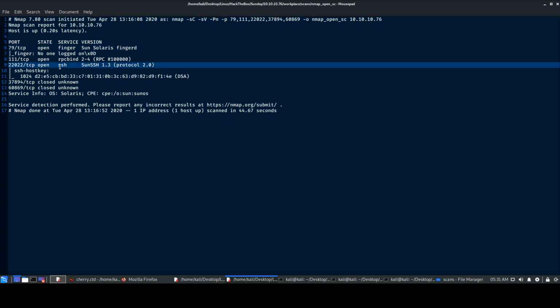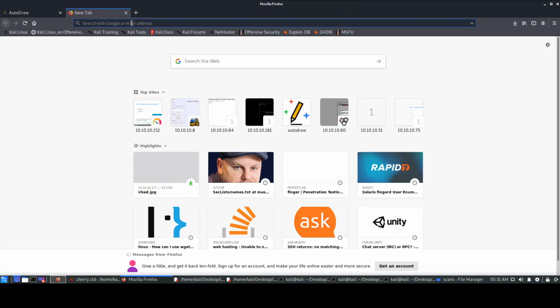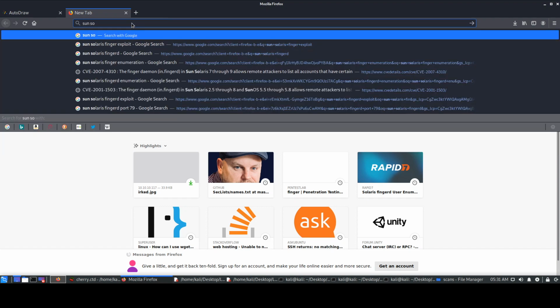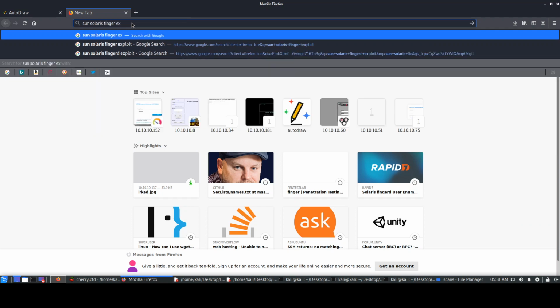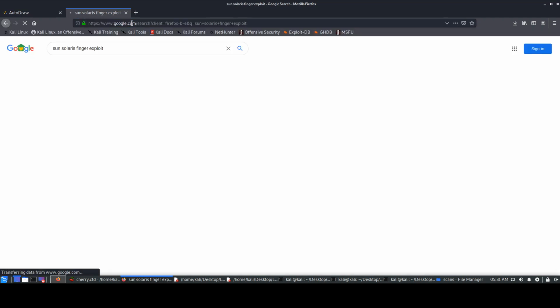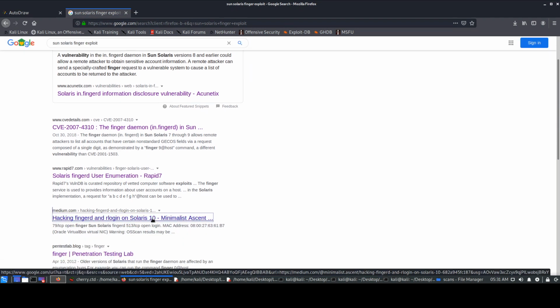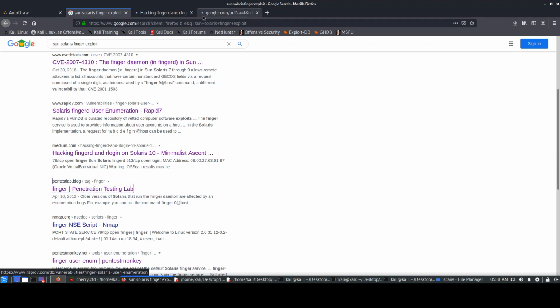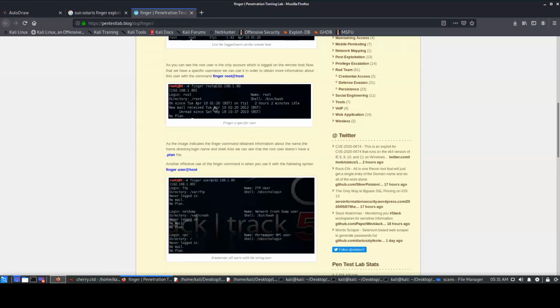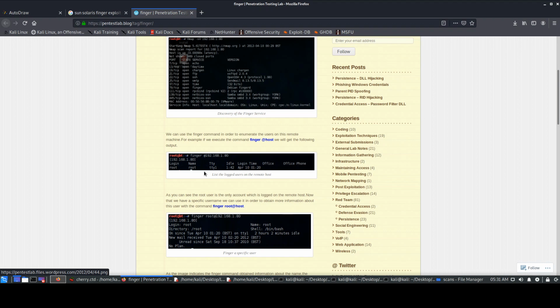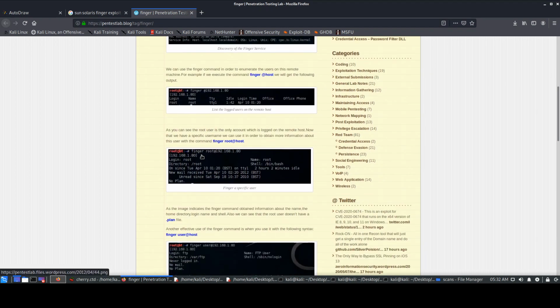So obviously, the first thing I did was I went and tried to check for Finger Sun Solaris Finger exploit, just to check if it is a service and it is exploitable or something like that. There were multiple things which came up. If you can see over here, it says you can check for users using the finger tool, and we can go and check finger root something like that. So let's just go and do that.